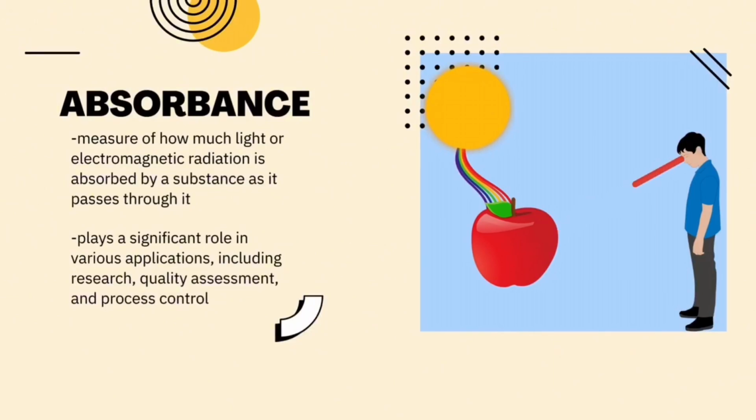What is absorbance? A measure of how much light or electromagnetic radiation is absorbed by a substance as it passes through it. It plays a significant role in various applications, including research, quality assessment, and process control.